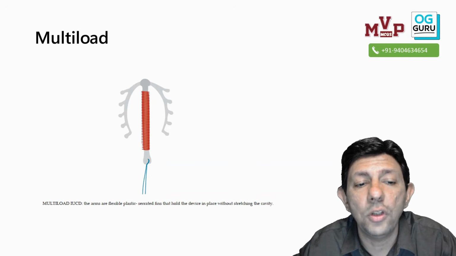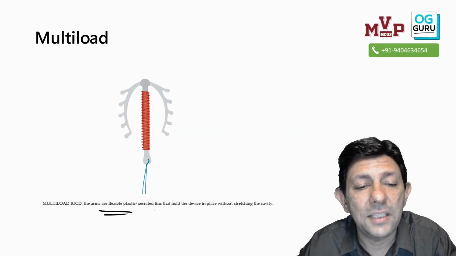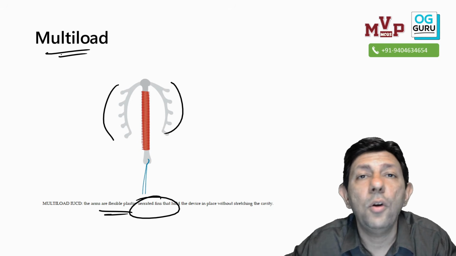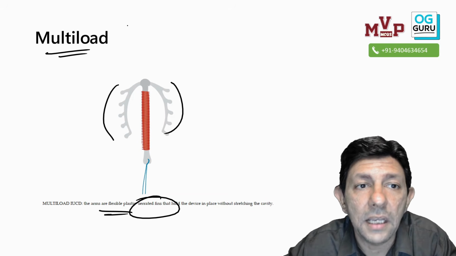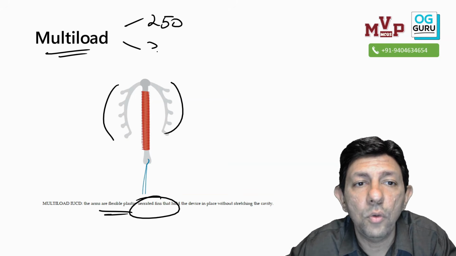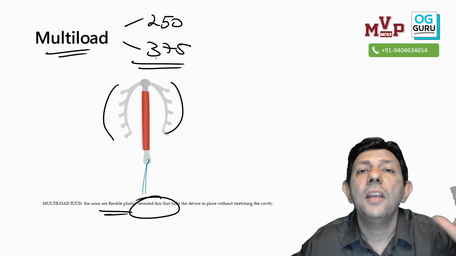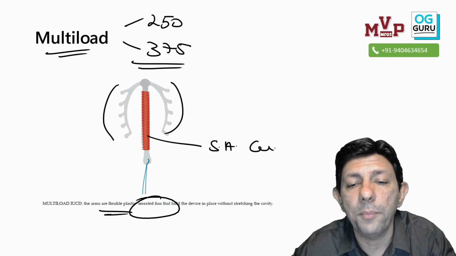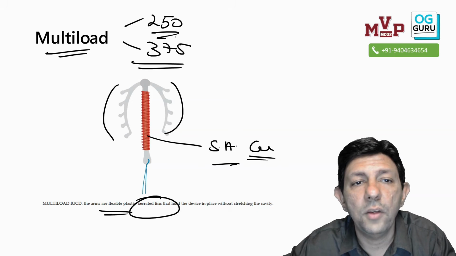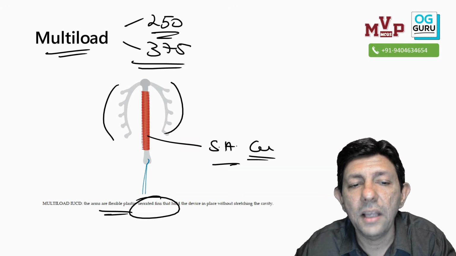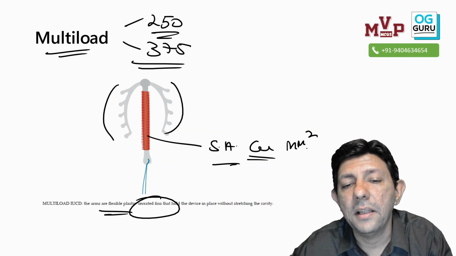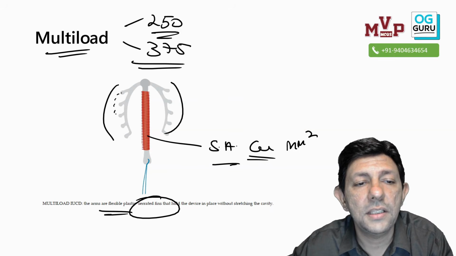Okay, so again to show you the picture, isn't it? See, flexible arms with serrated fins like this. Same picture was there. So multi-load, and please remember both multi-load look the same. So don't say, sir, is this multi-load 250 or 375. You cannot see. That will depend on the surface area of this copper. You know that 250 or 375, that number is the surface area of the copper in millimeter square. So when you see these serrated fins, it is a multi-load device.